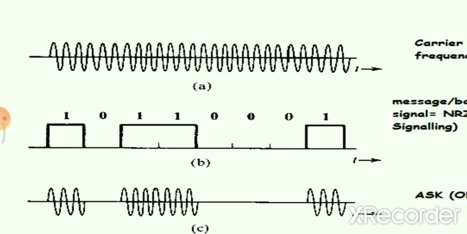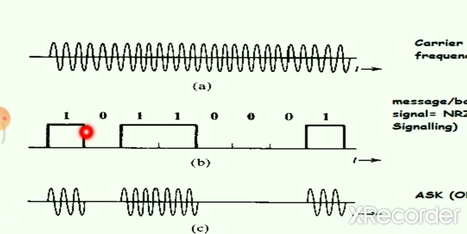Since it is digital communication, information is in terms of bits, that is ones and zeros, binary bits. To quantify this information, we can use any line code. Here we are using NRZ line code for ASK. So bit 1 is represented by 1 volt and bit 0 is represented by 0 volt, or you can say bit 1 is logic high and bit 0 is logic low.